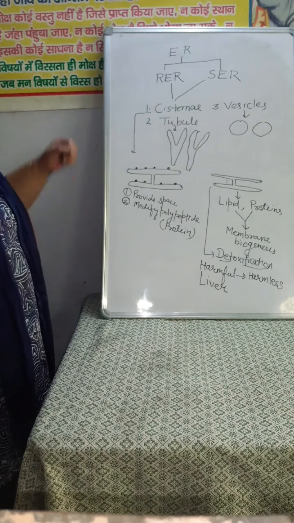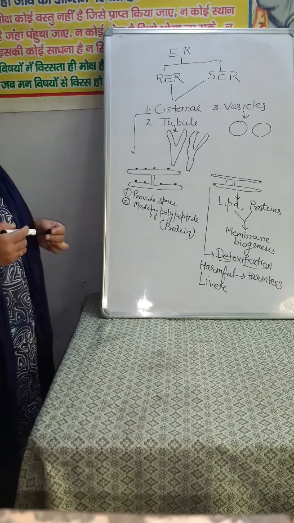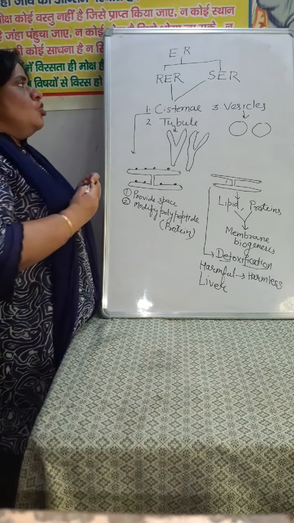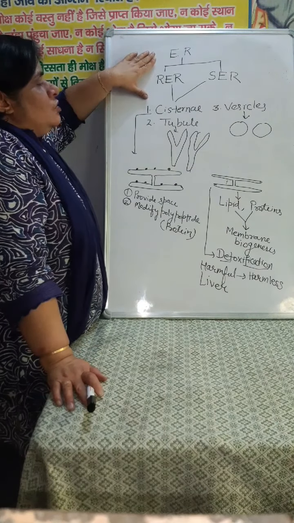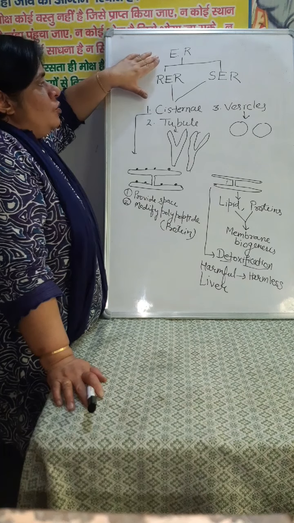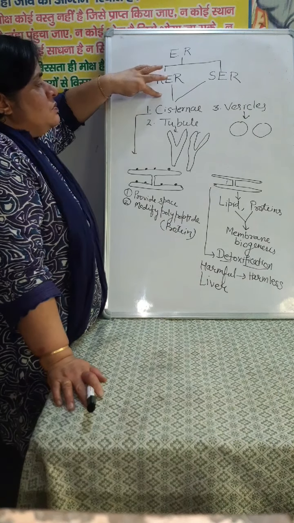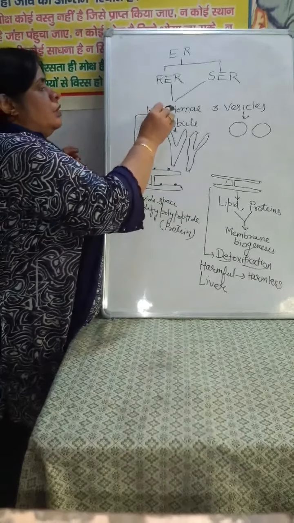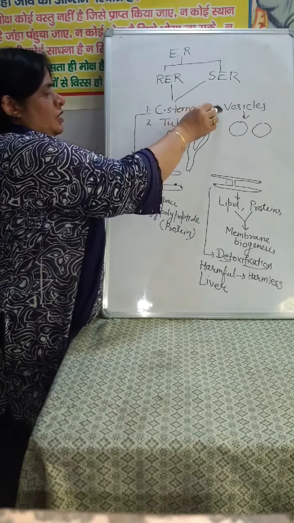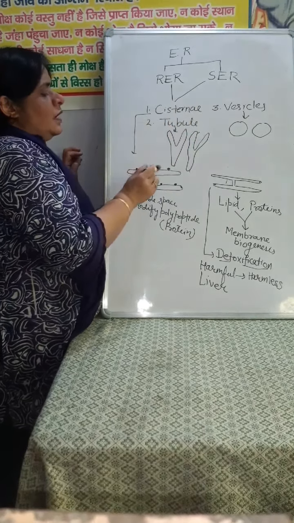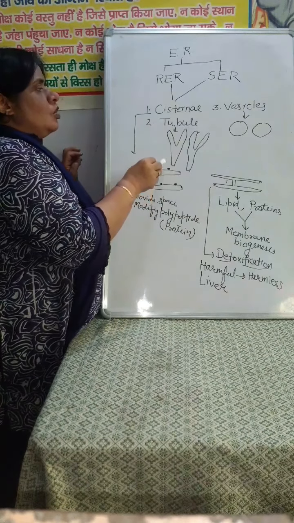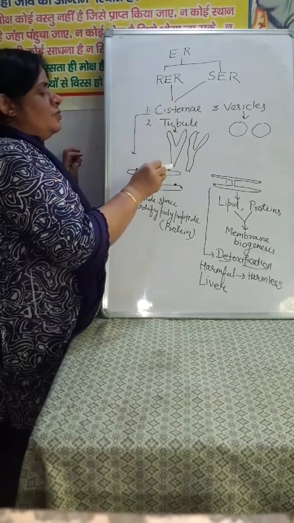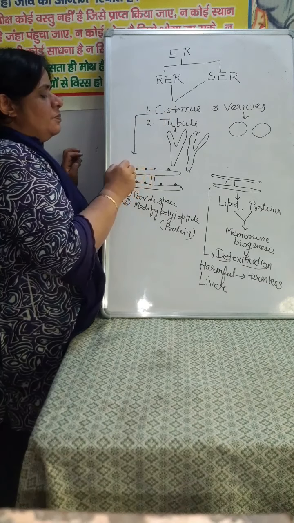Then endoplasmic reticulum is also called a membrane system because it forms the membrane in the cell. It is of two types, rough and smooth. Both are made up of cisternae, tubule and vesicle. Cisternae are this type of structure, interconnected, and on the cisternae of rough endoplasmic reticulum, ribosomes are present.